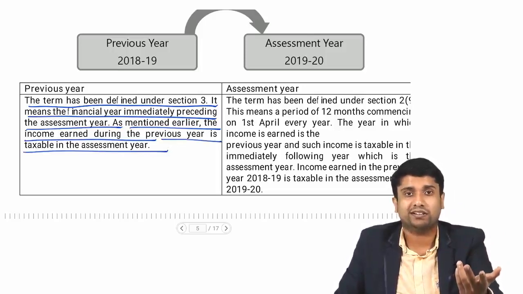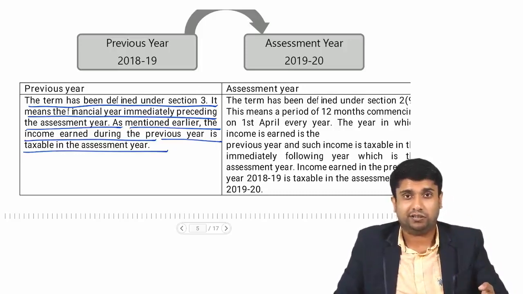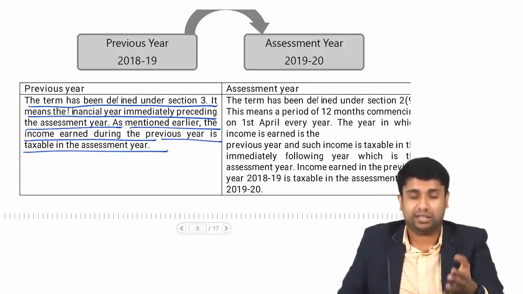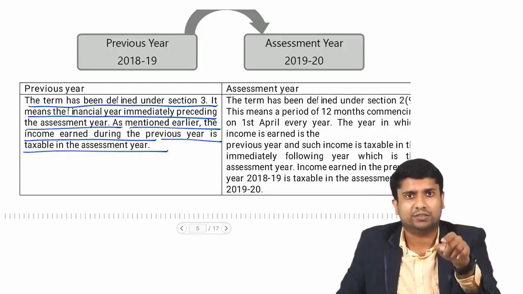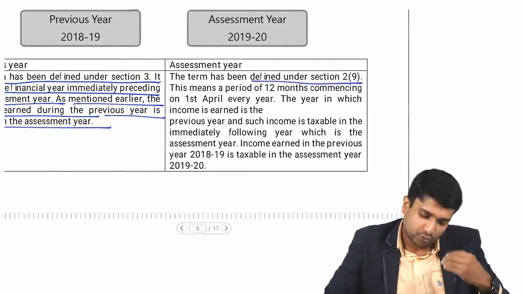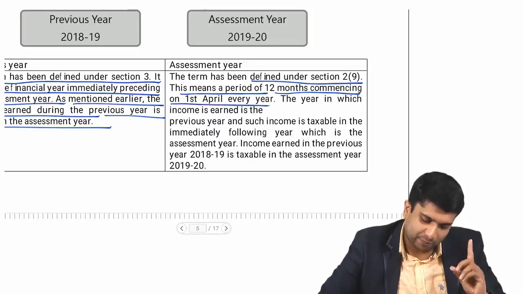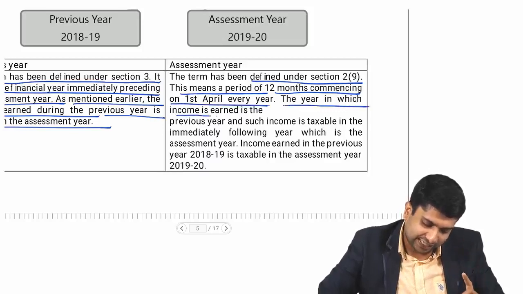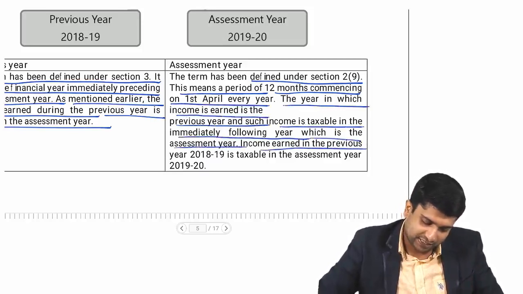Now, what is assessment year? Don't say it like this: Sir, previous year means year preceding the assessment year. Then I'll ask you, what is assessment year? Then you're saying, sir, the year that follows after the previous year is called the assessment year. Is it so? No. The term has been defined under section 2 clause 9. This means a period of 12 months commencing on 1st April every year. The year in which the income is earned is the previous year, and such income is taxable in the immediately following year, which is the assessment year. Income earned in the previous year 18-19 is taxable in the assessment year 19-20.